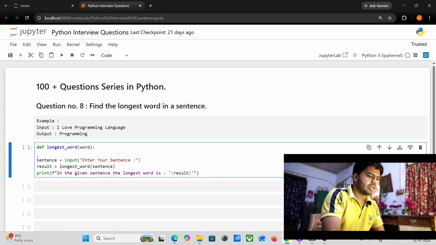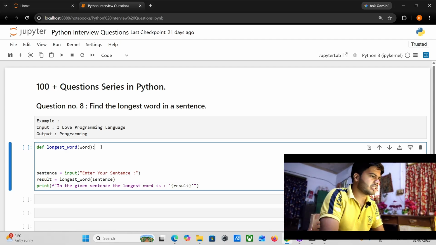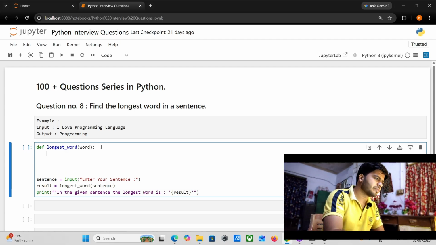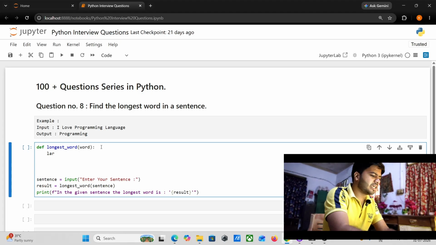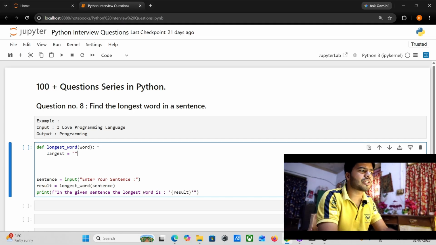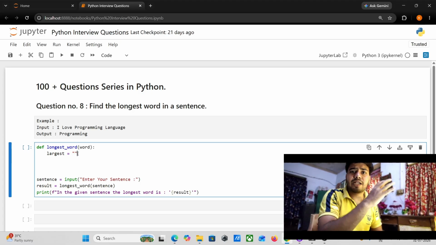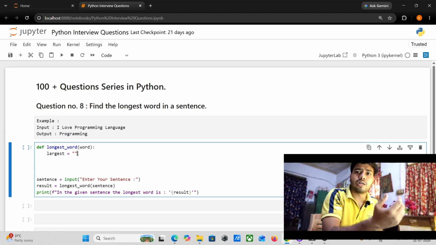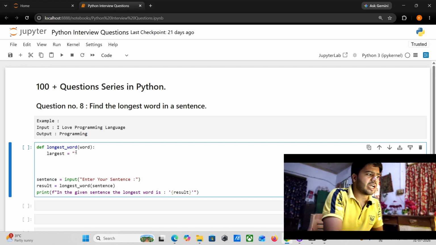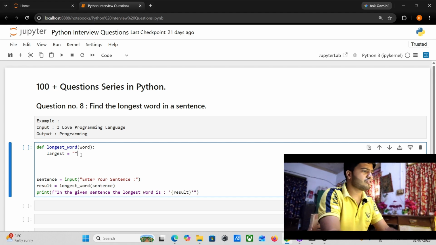Now let's jump into the function section. Here the main agenda comes into the picture. Firstly, I will create a variable. The variable name I am taking is largest, and I will initialize it with an empty string. Why an empty string? Because with the help of the while loop, at the end whenever it finds the longest word, it will store it inside this largest variable. So that is the thing.